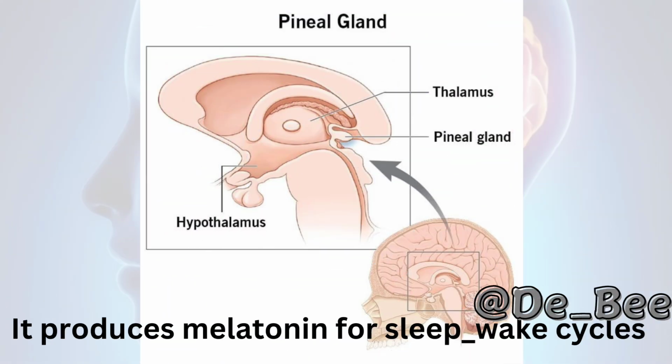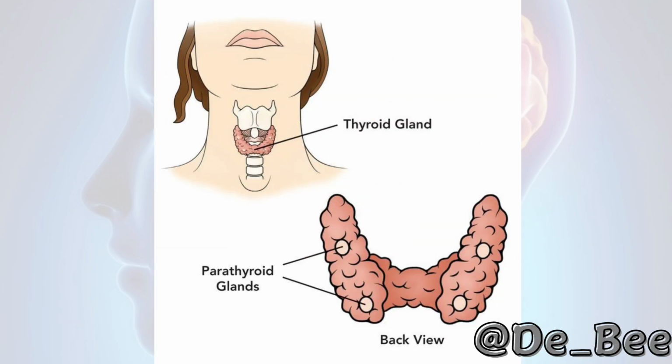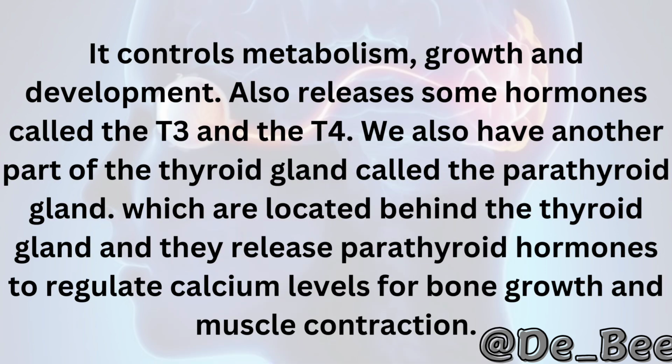The next one is the pineal gland. It produces melatonin for sleep-wake cycles. This hormone is in charge of our sleep and wakefulness. On the next slide we have the thyroid gland. As you can see, the thyroid gland is wrapped around the trachea. It controls metabolism, growth and development. It also releases hormones called T3 and T4. We also have another part called the parathyroid glands, which are located behind the thyroid gland, and they release parathyroid hormone to regulate calcium levels for bone growth and muscle contraction.